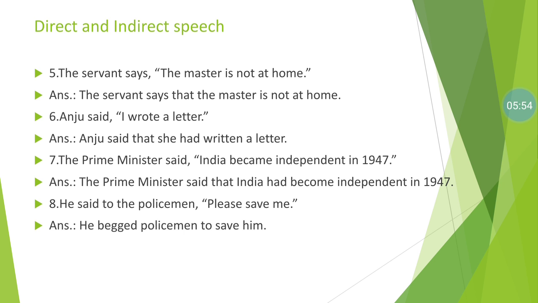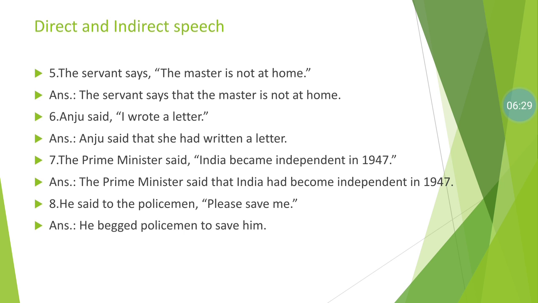Before this, we have seen statements, assertive or interrogative sentences, and we transferred them from direct to indirect. But here it is the imperative type of sentence. As per the command of the sentence, we use requested, ordered, commanded, warned, etc. as the reported verb, and we use to or not to as the joining conjunction. So in this sentence, we will see how to transfer into indirect speech.